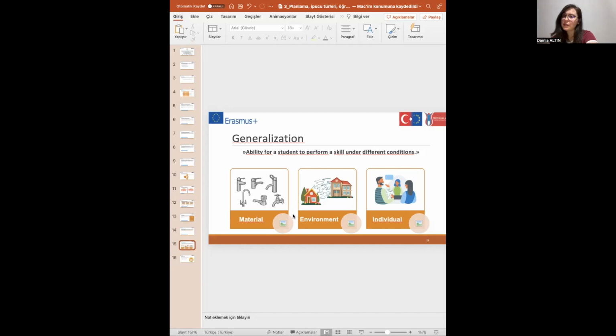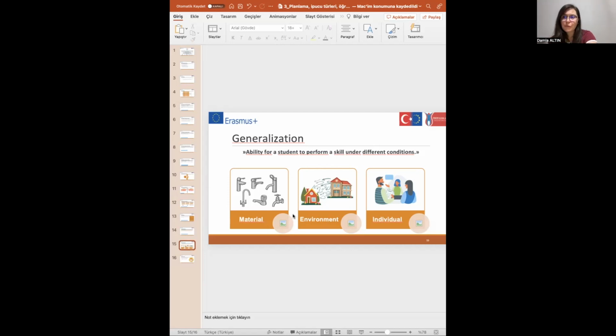And the second one is environment. Some students have difficulty to do the skills in different places. Sometimes parents say that my child can do this skill at home, but he cannot do this skill at school. This is a very big problem.